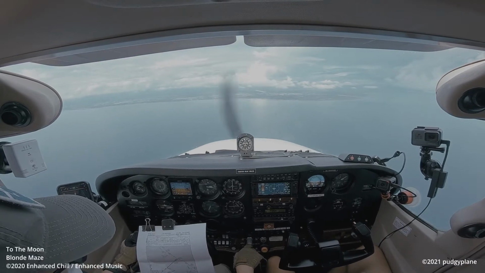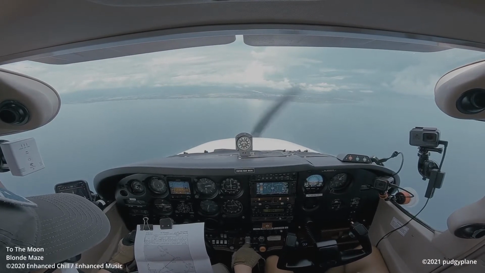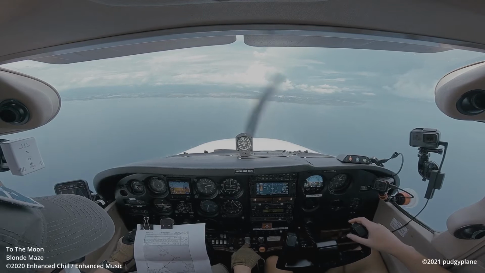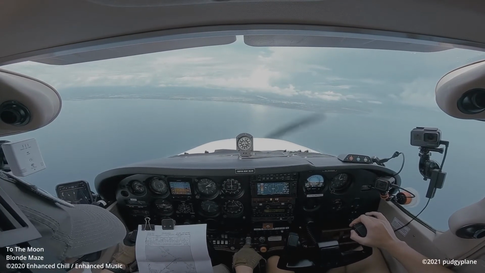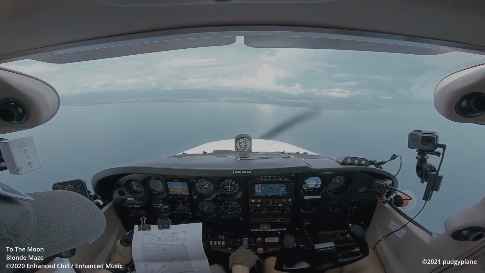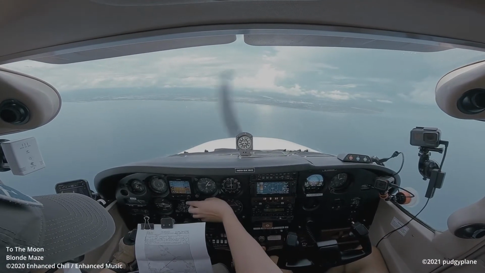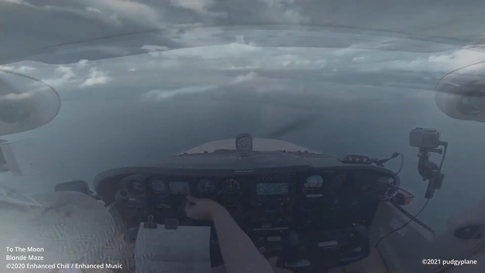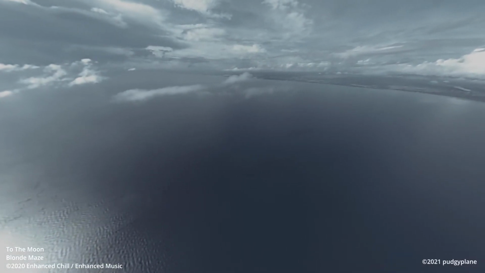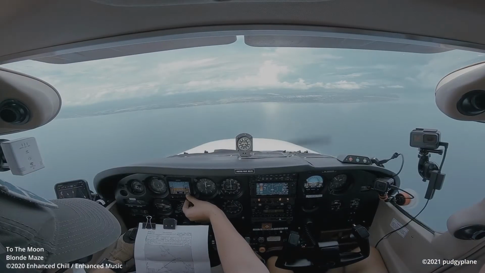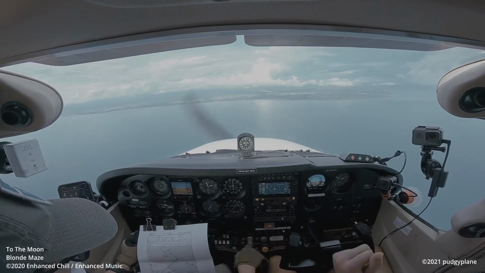RPC 603, Kalibo, good morning. QNH 1012 and clear to land runway 23. 1012 clear to land, runway 23, RPC 603. Passing final approach fix, 2,000. Set go around altitude. Go around altitude is at 4,000. Go around altitude 4,000 feet.